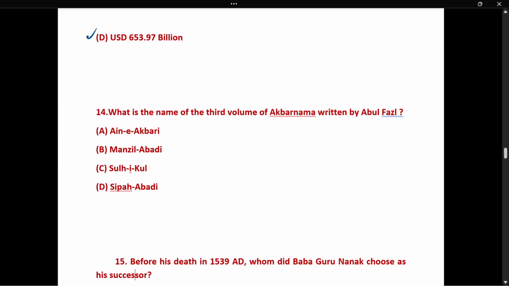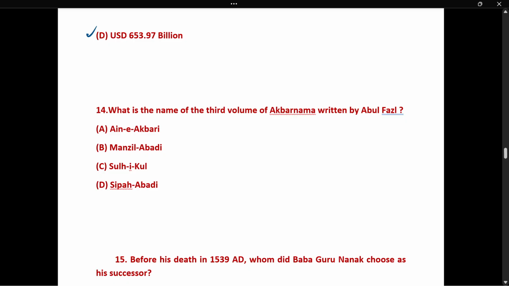Next, question number 14. What is the name of the third volume of Akbarnama written by Abul Fazl? That is Akbarnama.